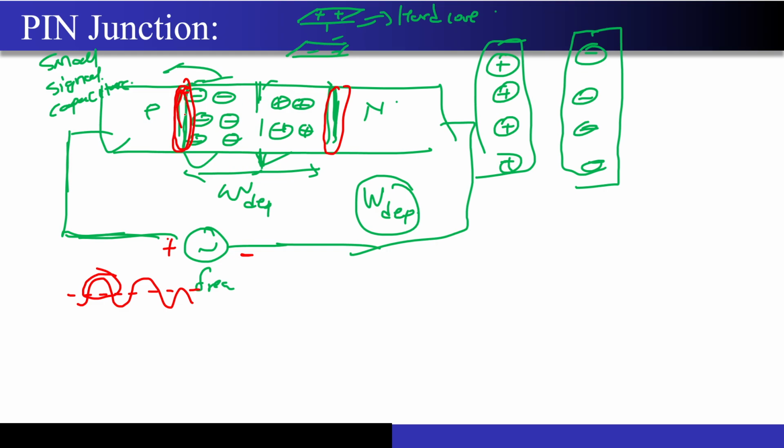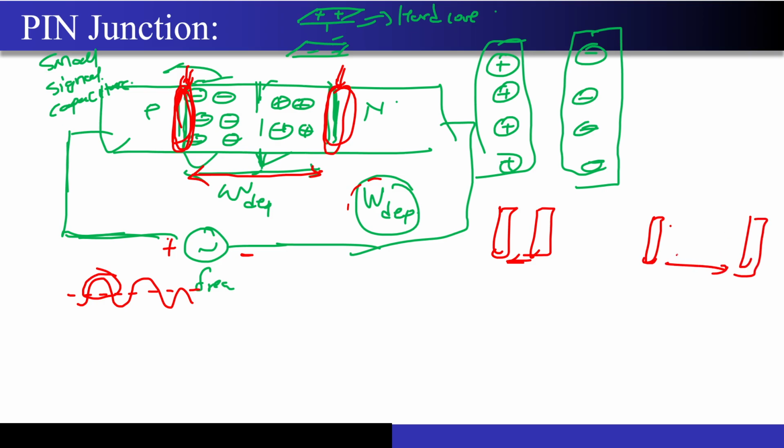Now this capacitance, one plate of the capacitor is present over here, and the other plate is present over here, and their separation that you are seeing is denoted by W depletion. Now if I have these two plates, in the first case very near to each other, and in the second case very far apart, can anyone please tell me in which case the capacitance will be more and in which case it will be lesser?